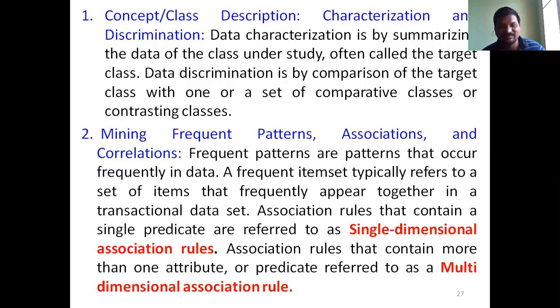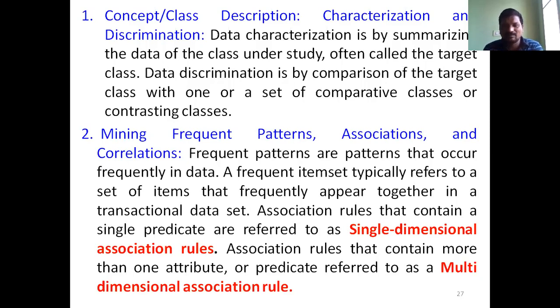And then mining frequent patterns, association and correlation. A pattern is a repeated data information pattern. Frequent patterns are patterns that occur frequently in data. The frequent pattern leads to the frequent item set. If you go to a supermarket, for example, a number of persons buy tomato repeatedly.